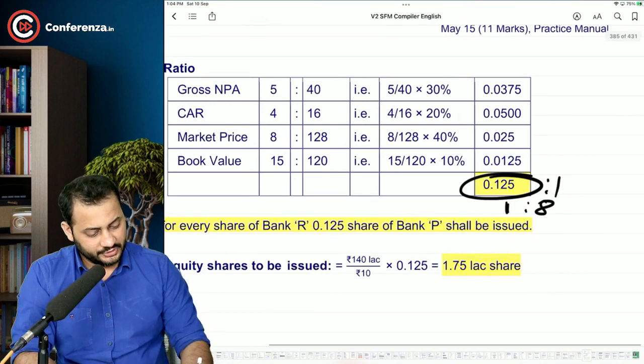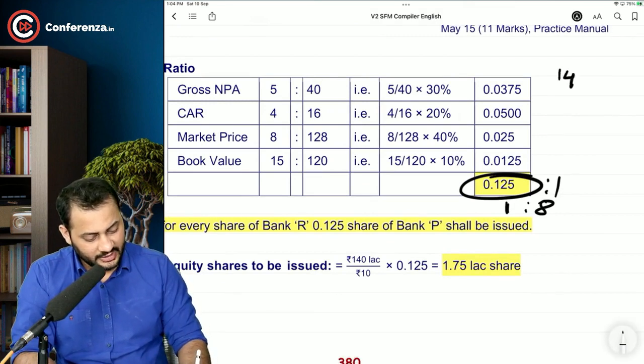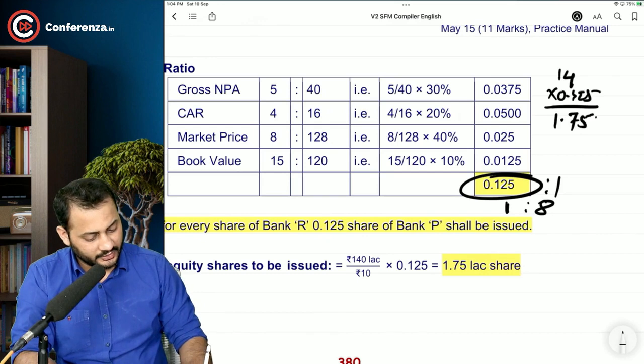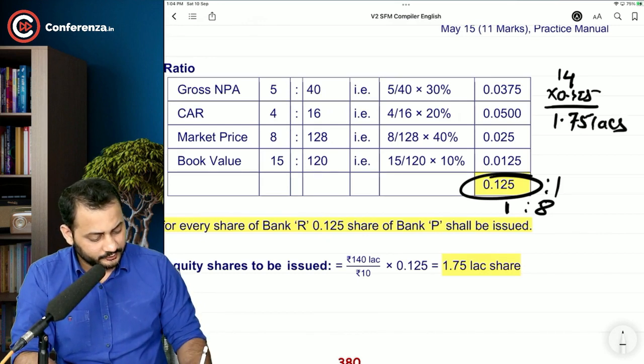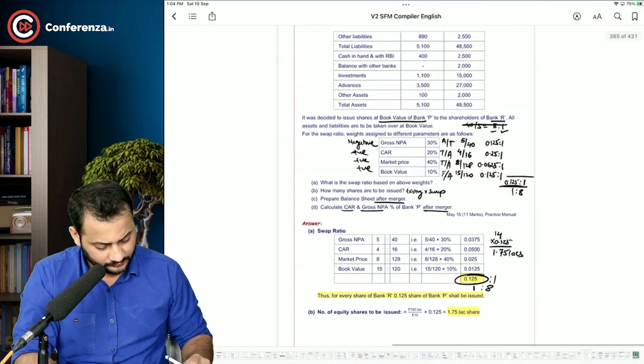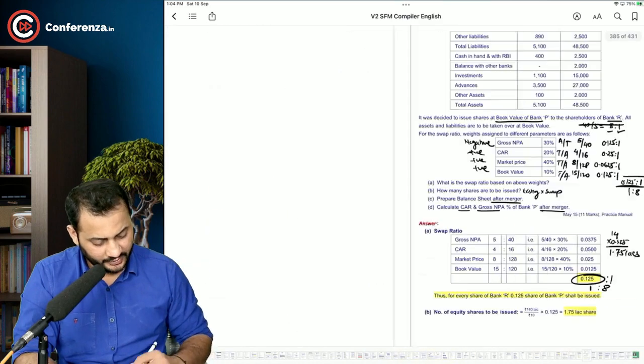So how many shares do they have right now? They have 14 lakh shares, and to them you are going to give 0.125 only, which comes to 1.75 lakhs. Right now you have around how many shares? 50 lakh shares.